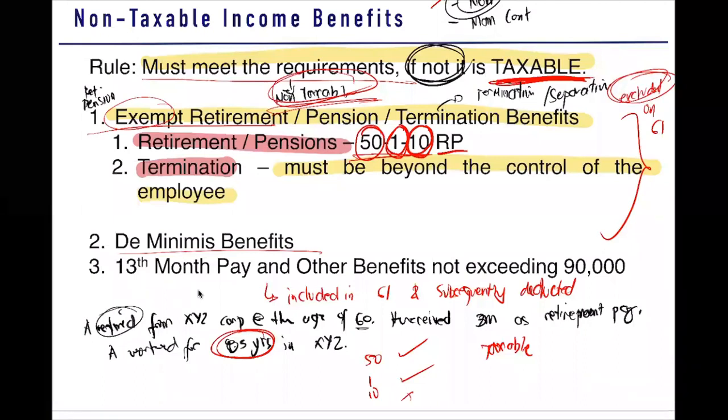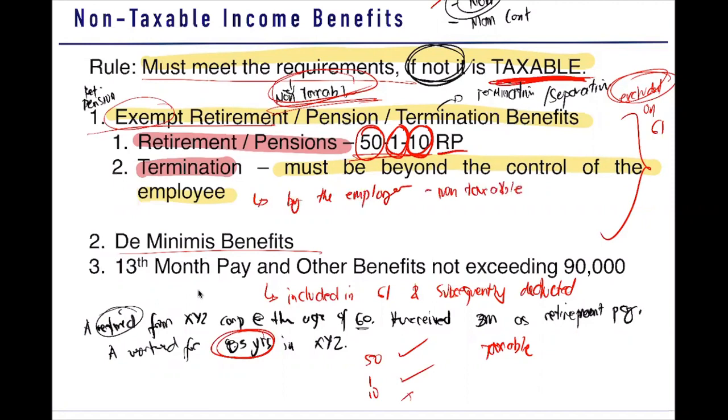Kasi sabi natin, kailan siya magiging exempt? Yung termination is exempt if it is beyond the control of the employee. So, dun sa example natin, you resign. You just want to resign. And you receive a termination or separation pay. Question, gawa ba ni empleyado yon or hindi? Gawa ni empleyado. Dahil gawa ni empleyado, taxable, non-taxable? Taxable. Kasi sabi natin, kailan lang siya exempt? Pagka it is beyond the control of the employee. So in short, if ever the termination is done by the employer, then it is non-taxable.